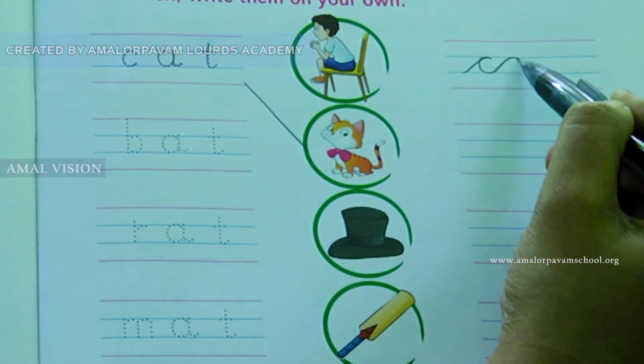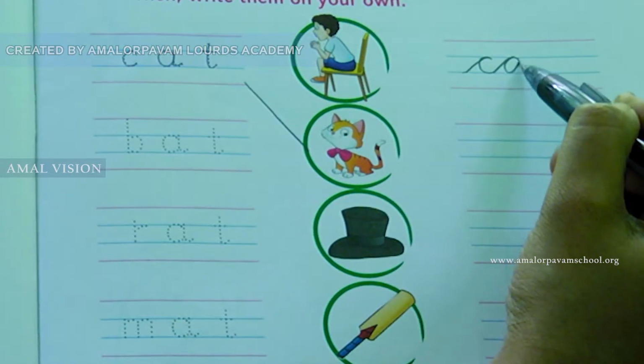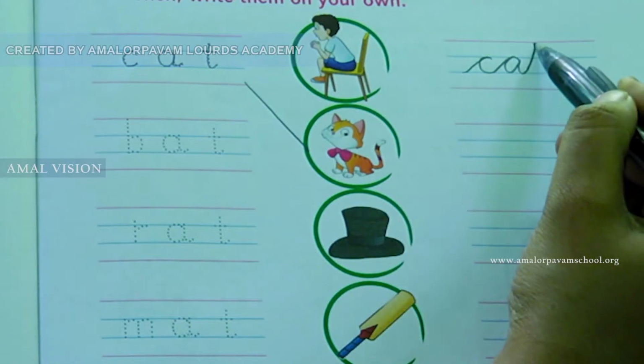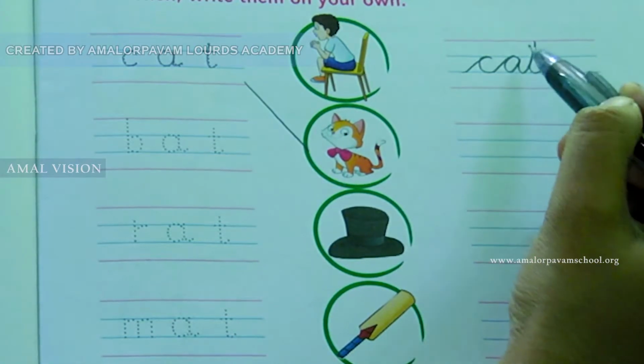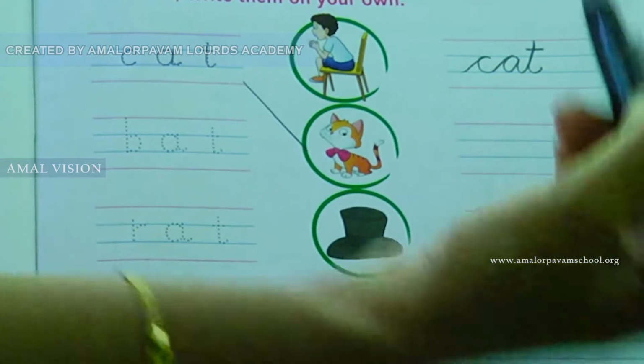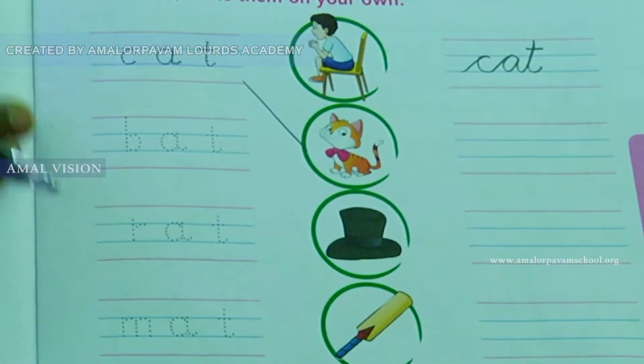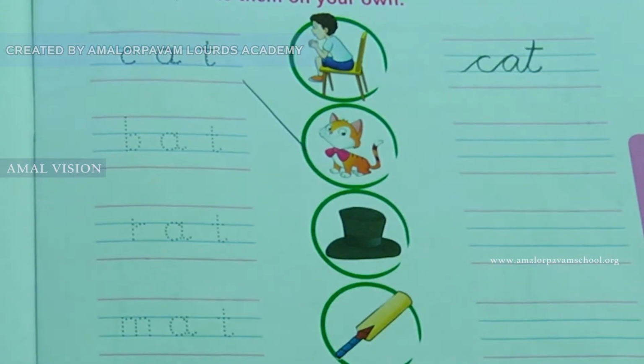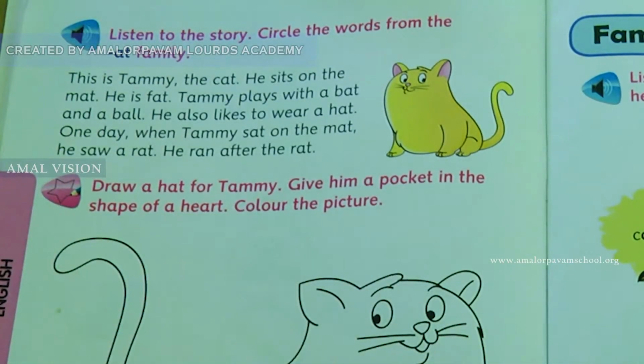C, A. Join the letters and write children. T. Cat. C-A-T. Cat. Very good. In the same way, we will complete the remaining things in our Zoom class. Come on children, let's move on to the next page, page number 22.